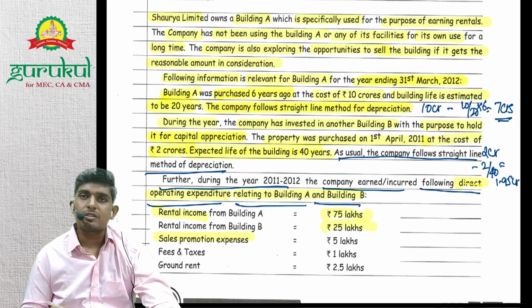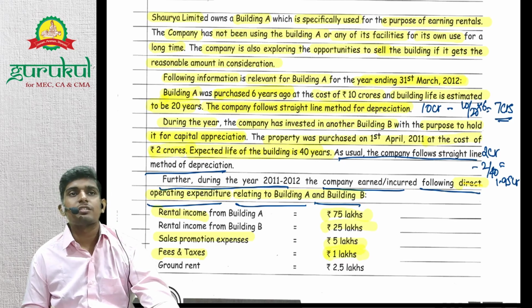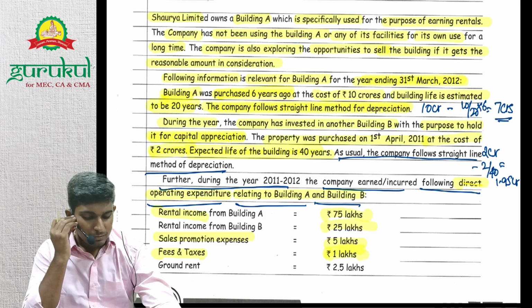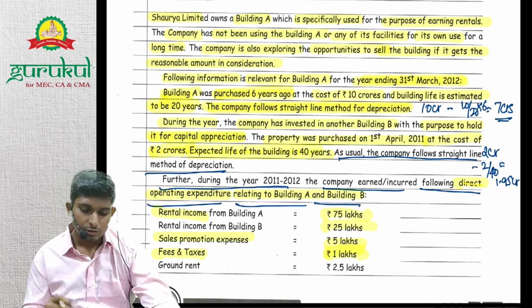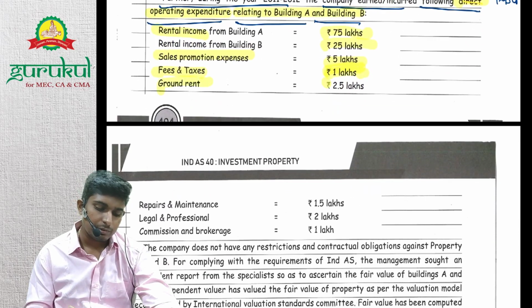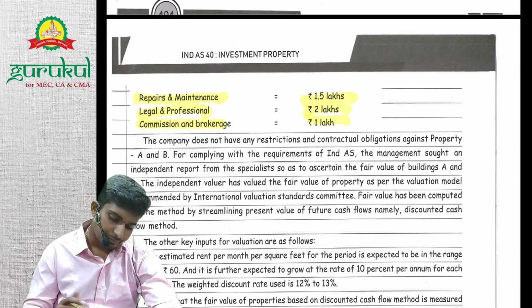Sales promotion expenses, P&L. Fees and taxes, if at all we were given that is related to acquisition, then we would have capitalized it. But they have clearly given that these are operating expenditure. So they have to go to P&L. Ground rent, P&L. Repairs and maintenance, P&L. Everything will go to P&L, right?